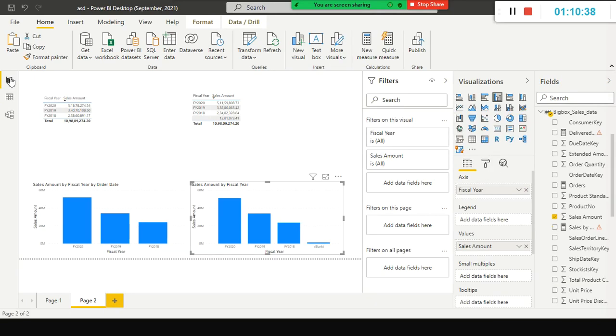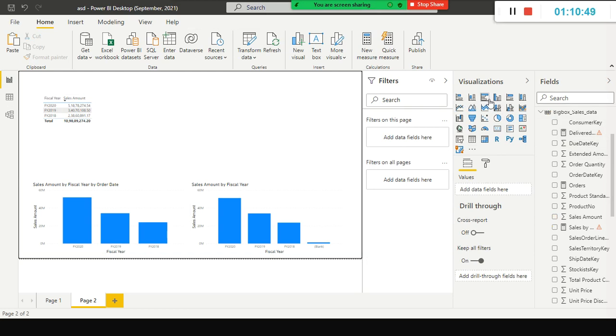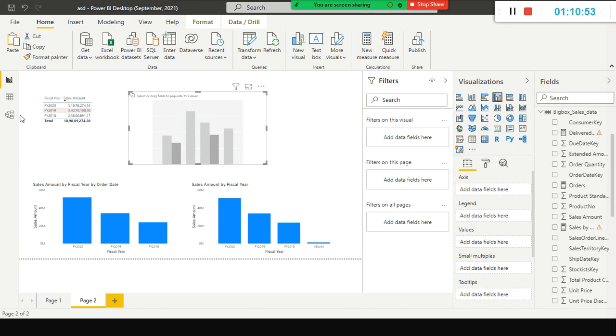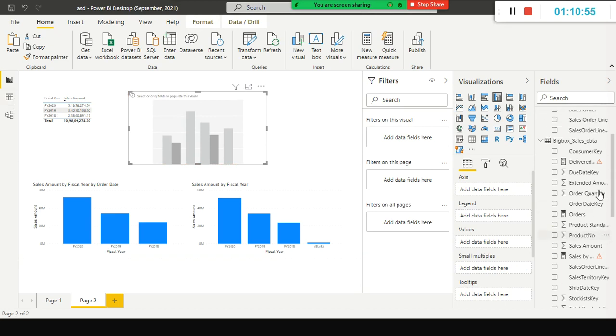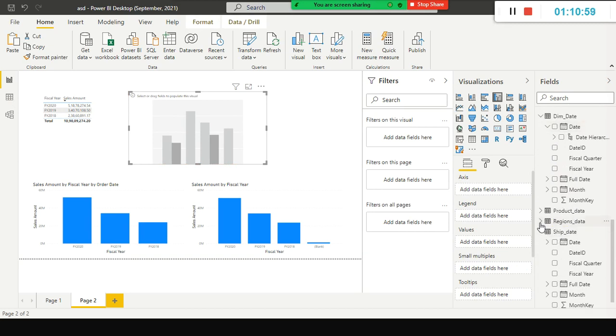Let's go to the visualization. Better we'll go to visualization, and I'm going to select this one. Let's say I go to the region table. Where is the regions data?